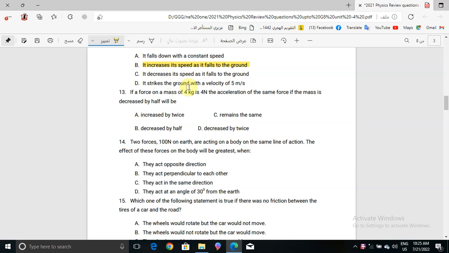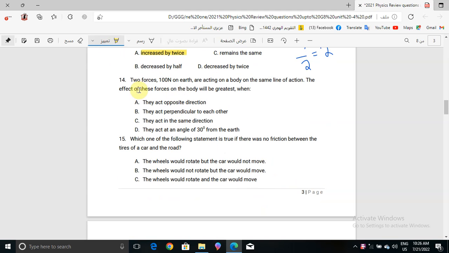Half of 4 is 2, so 4 over 2 is equal to 2. That means it will be increased by twice. So the correct answer for question number 13 is choice A, increased by twice.